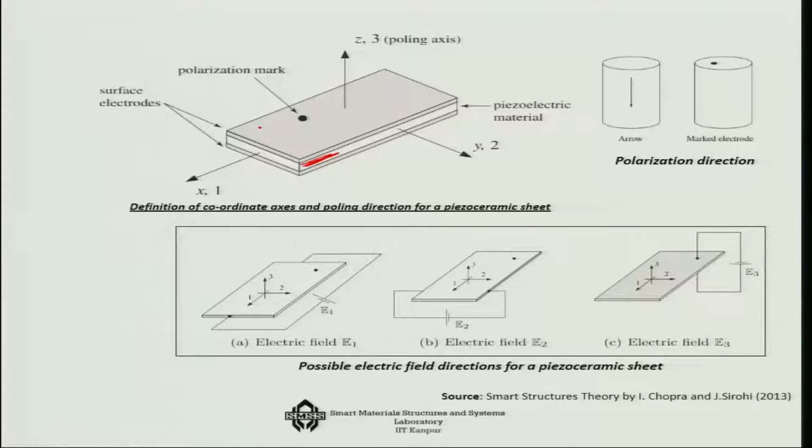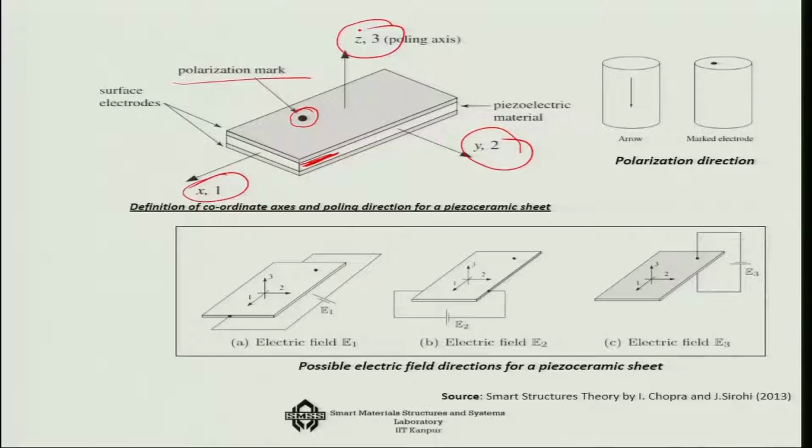Every time you purchase it in the market, you will see a black spot which gives the polarization mark. This is important and I will talk about it soon. Now, because it is a three-dimensional object, you can define very easily the three axes. So this is suppose the x axis or 1, y axis or 2, and z axis or 3.